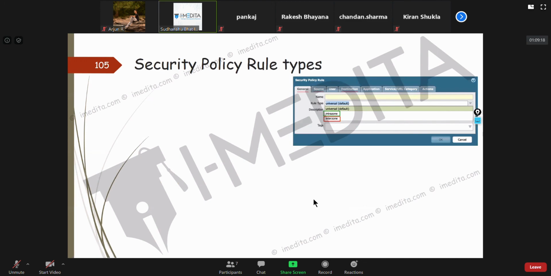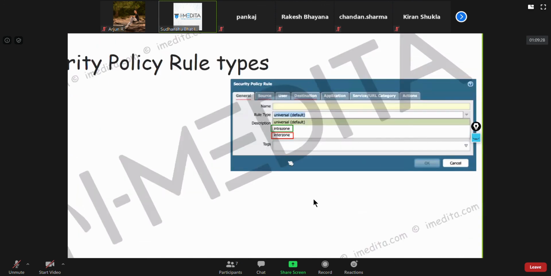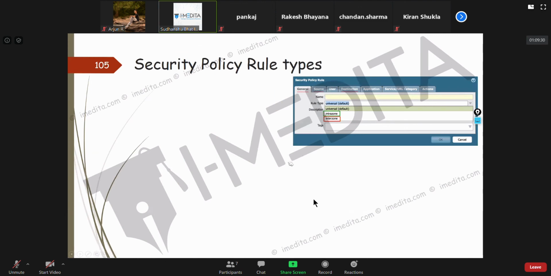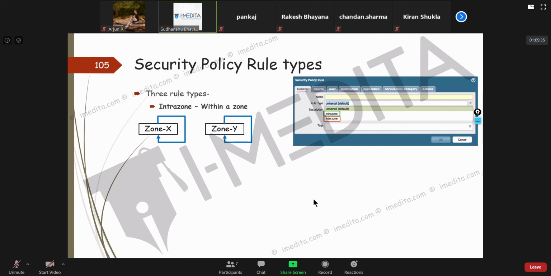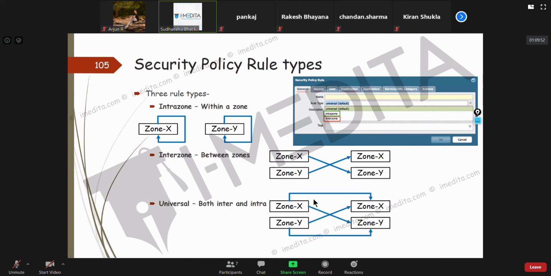Again, I discussed this earlier when we made our first security policy, that there are 3 types of security policy rules: universal, intrazone, and interzone. Intrazone means within the zone, zone X to zone X or zone Y to zone Y. Interzone is between the zones, like zone X to zone Y or zone Y to zone X. And universal is applicable for both inter and intra.